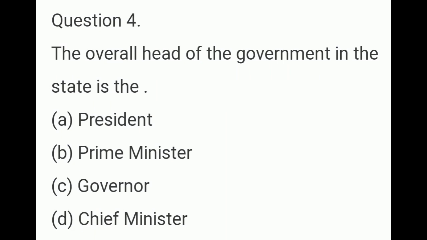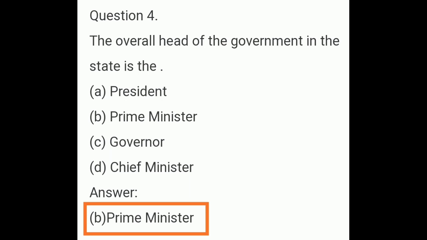Question number 4. The overall head of the government in the state is the, options are A President, B Prime Minister, C Governor, D Chief Minister. The overall head of the government in the state government is, the correct answer is B, Prime Minister.